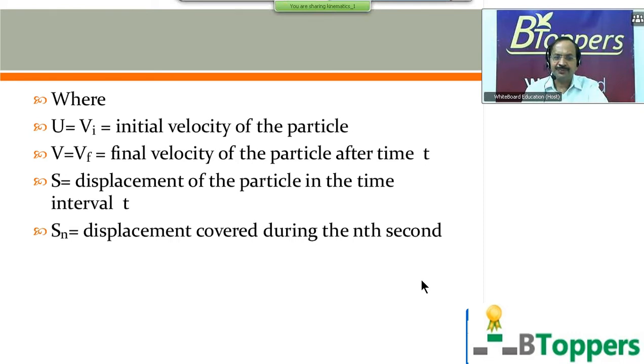So here u equal to vi equal to the initial velocity of the particle, v equal to vf is the final velocity of the particle at time t, s is equal to the displacement of the particle in the time interval t, Sn, that is s subscript small n, is the displacement covered during the nth second. So those who want to write the notes, they can take a pause and write the notes.